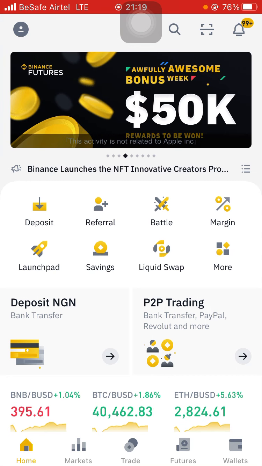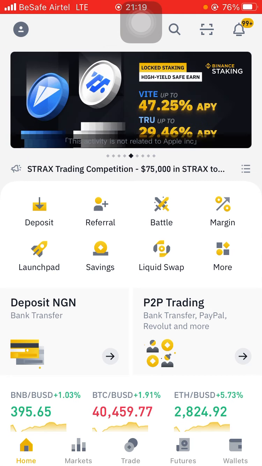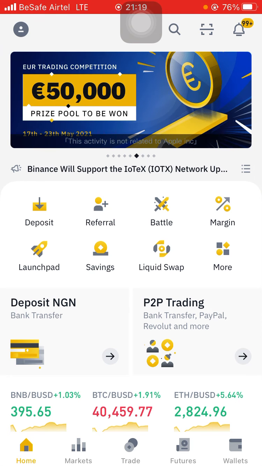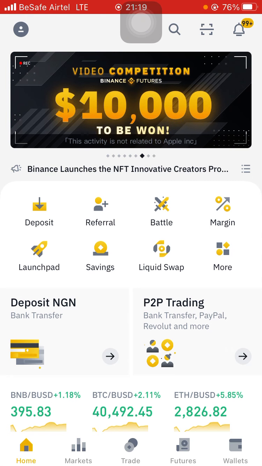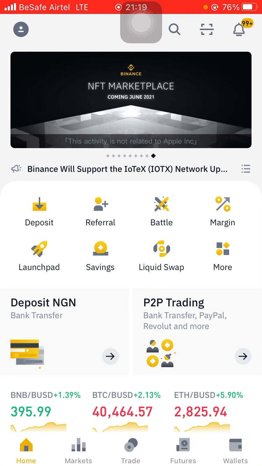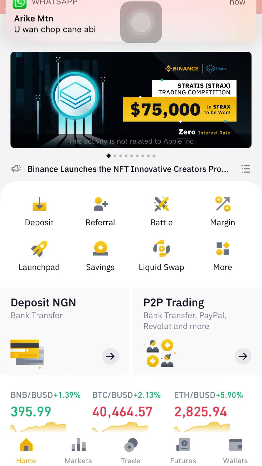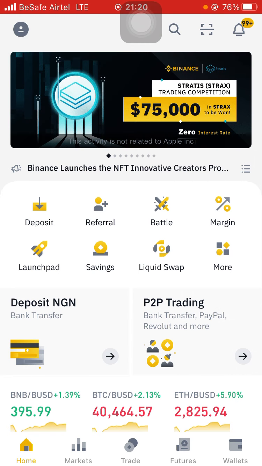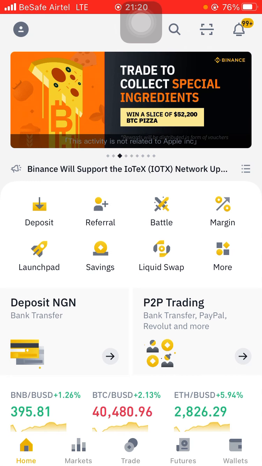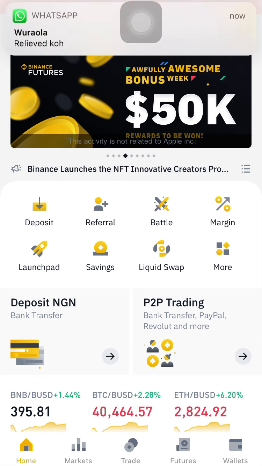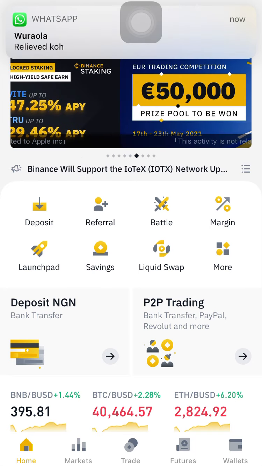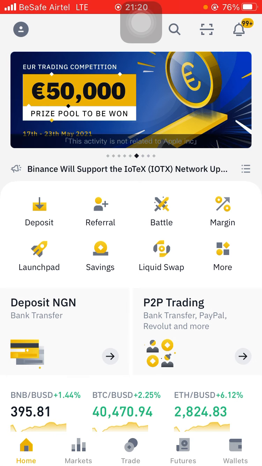And how do you get that? If you signed up using someone's referral link, then on every trade that person takes, you get I think a 5% kickback commission. So that is what makes up crypto dust. But then it'll be useless except you convert it to BNB. You convert everything to BNB.